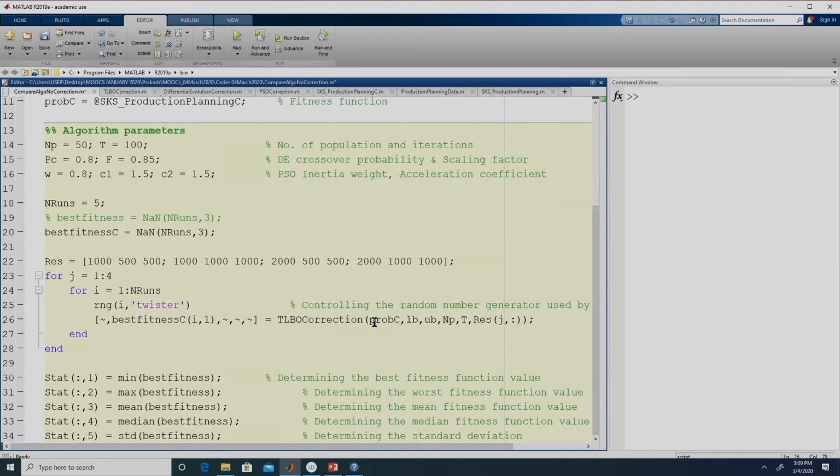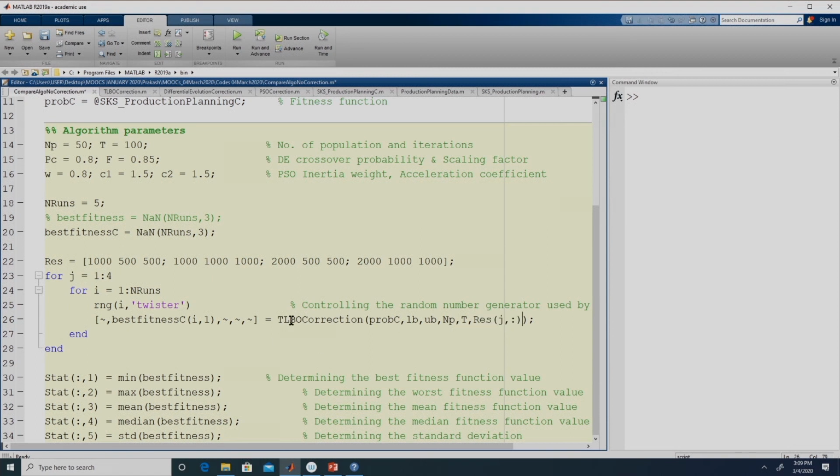So, these 3 are details with respect to the problem, these 2 are details with respect to the algorithm, right, and again this is a detail with respect to the problem. So, so far we were saying the input to the algorithm is just fitness function, lower bound and upper bound, but we can also pass other parameters, but this will not be used in the algorithm. Since algorithm happens to be in between our script file and the fitness function file, we are passing it to the algorithm, and subsequently the algorithm will pass it on to the fitness function, right.